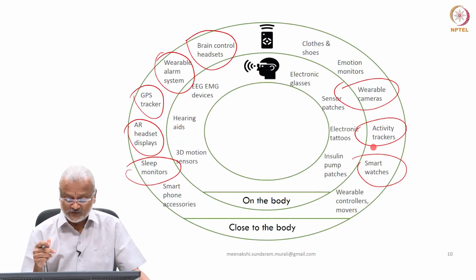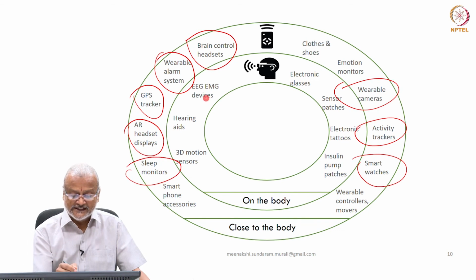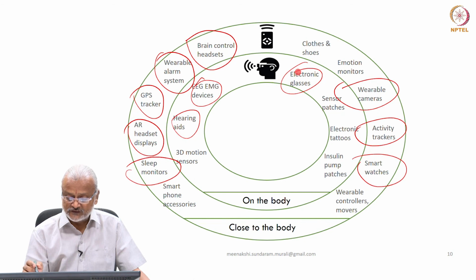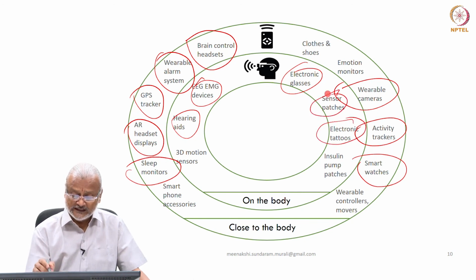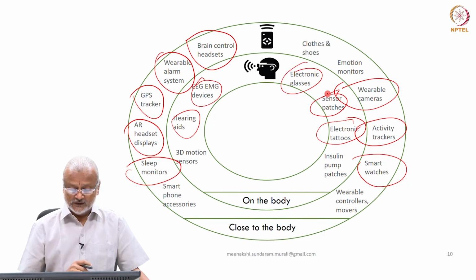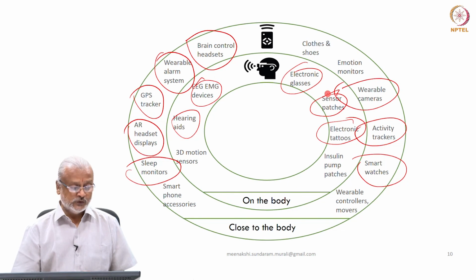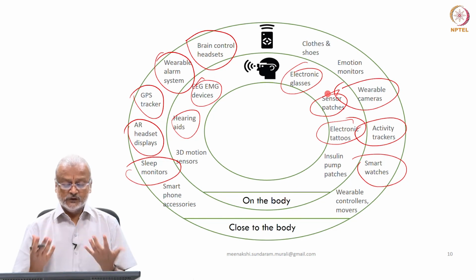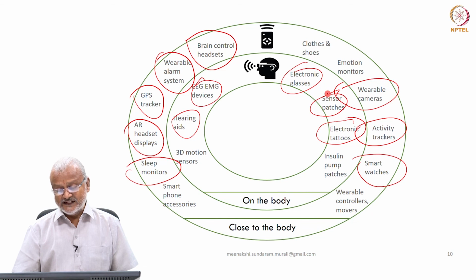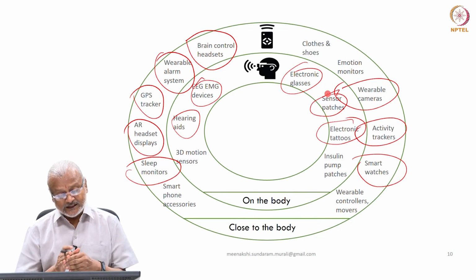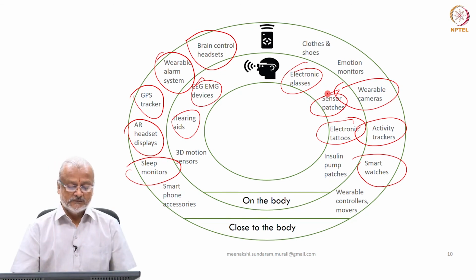And the next one is interesting. It is on the body, something like an EEG or MEG device, hearing device, electronic glasses, tattoos, sensor patches, and even a cloth that you are wearing is very similar to that. Here again is another way in which you will be able to carry the sensor and be the agent in implementing the IoT solution, getting closer to the system that needs to be measured and controlled.